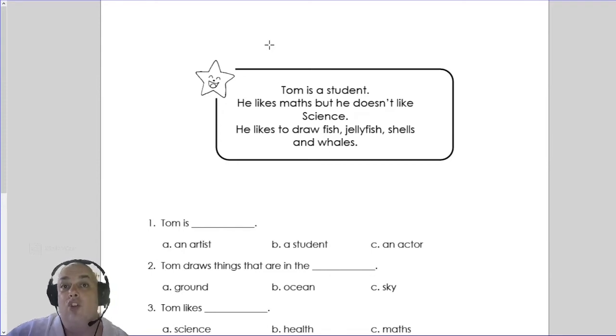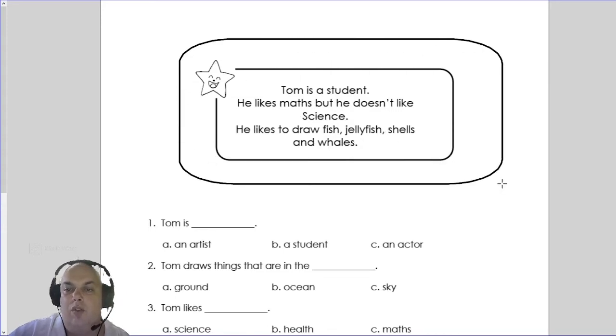Now this is not the same story, and they are not the same questions. Yes, the story looks very similar. Yes, the page looks very similar. But right now we're reading about Tom, and in the assessment we will read about someone else who likes to do different things. So the questions will be different. So please do not try to remember the questions, because if you do, all the answers will be wrong on your assessment.